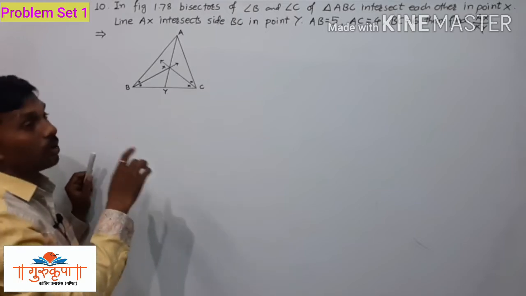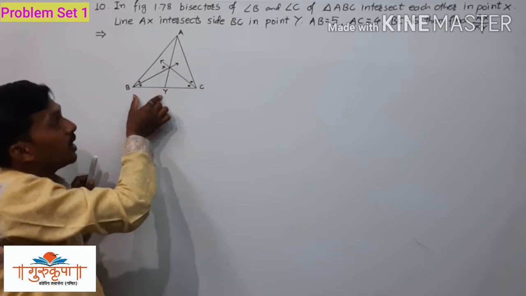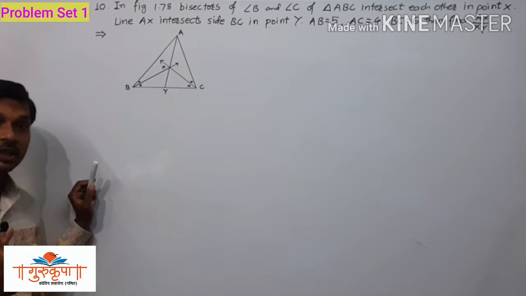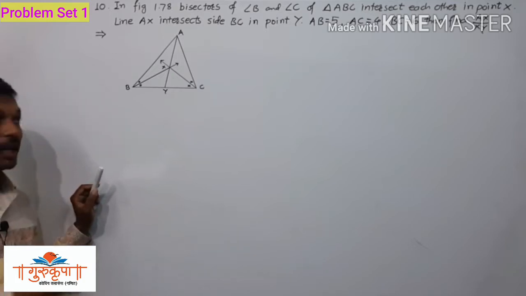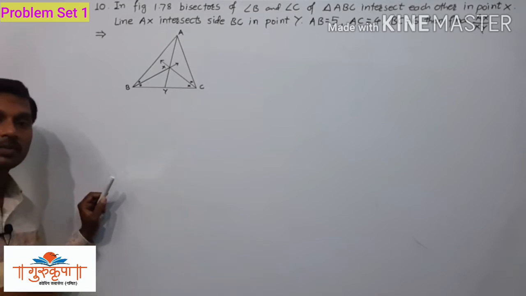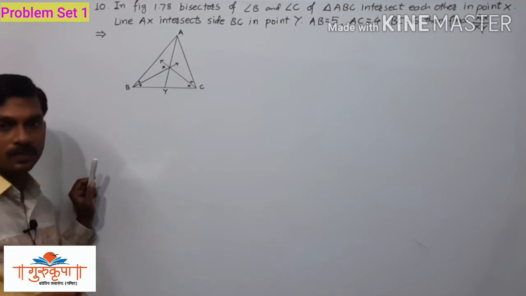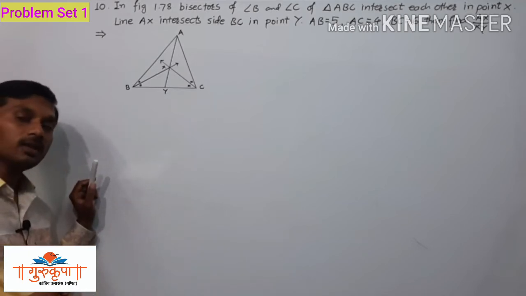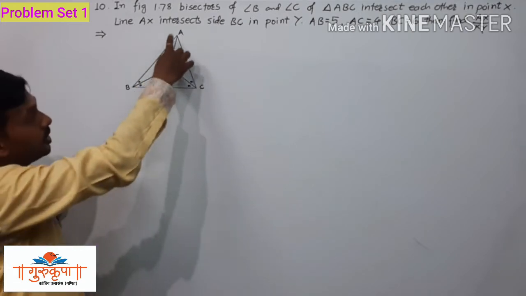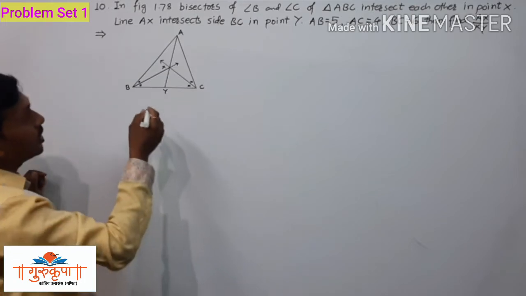So we have three ratios which are equal to each other. Which three ratios? AB upon BY, AC upon CY, and the third one is AX upon XY. These three ratios are equal to each other. Once we prove that all three ratios are equal, we have to use the property of equal ratios, the theorem of equal ratios, and we get the value of AX upon XY. So now we write the solution here.